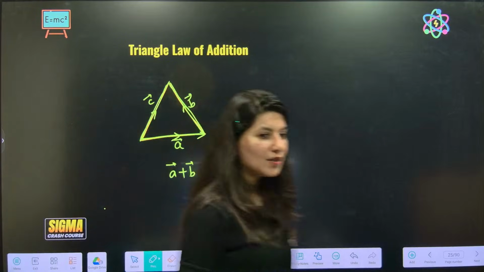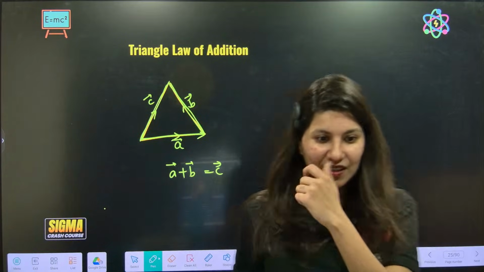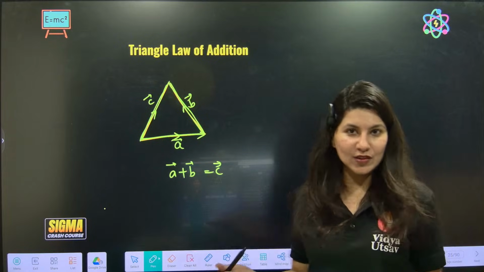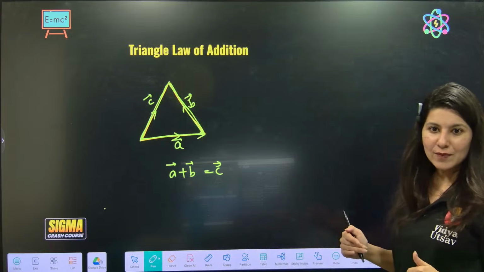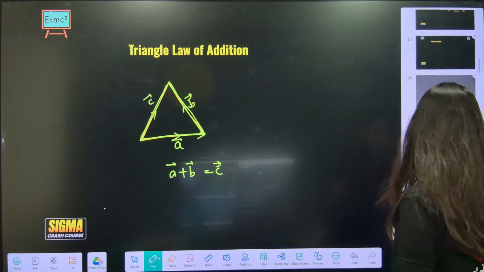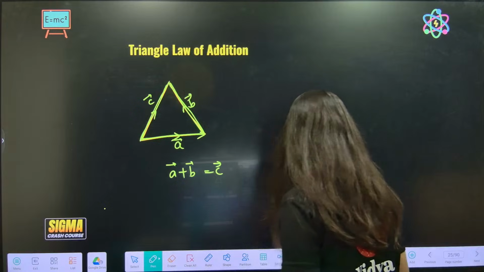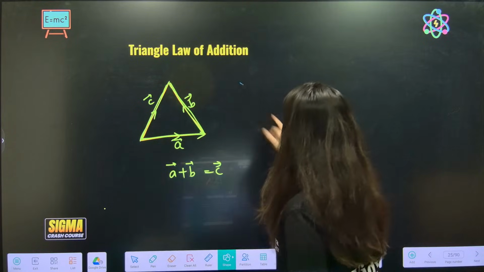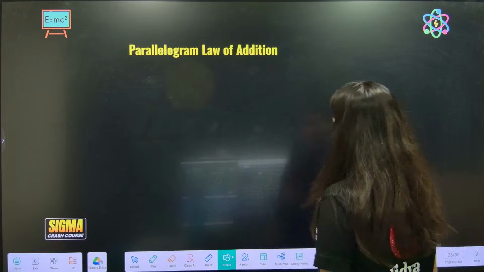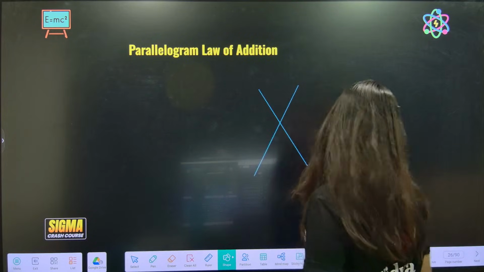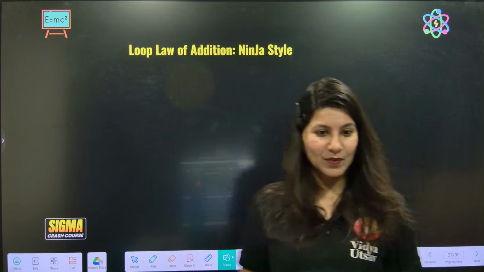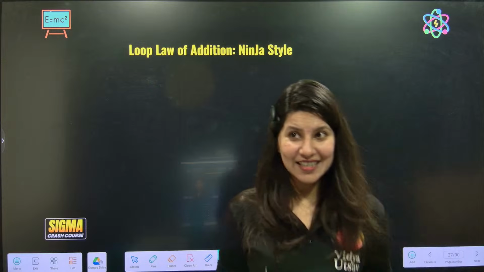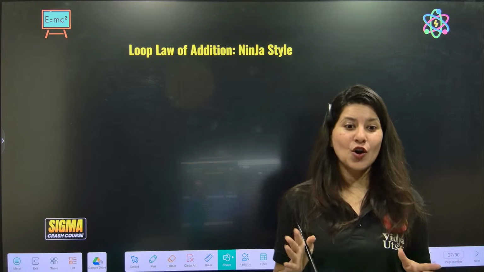Now, you know what? To some people this triangle law might look a little confusing, and the same goes for the parallelogram law. And you know what? You can actually skip the triangle law and the parallelogram law. No need to study them, because you have the loop law of addition. Let's study triangle and parallelogram, both laws, in ninja style.